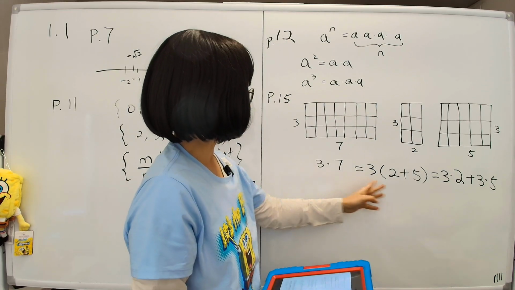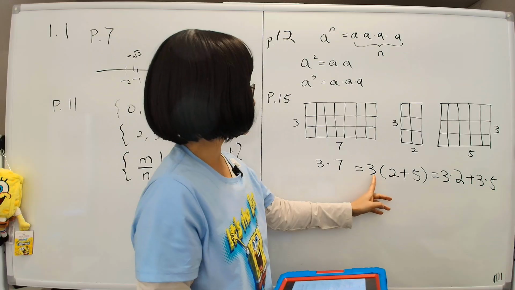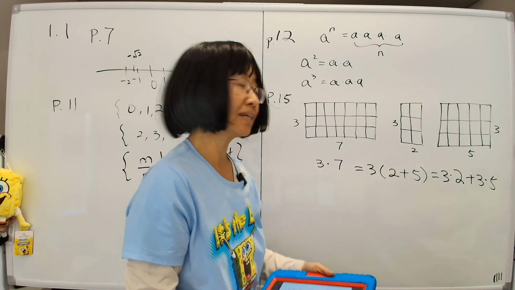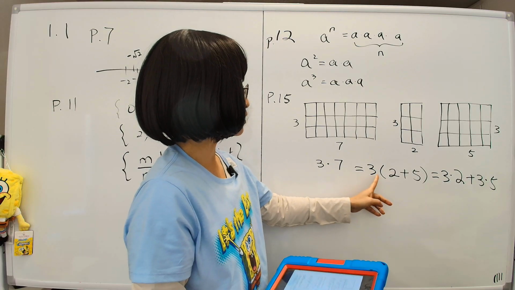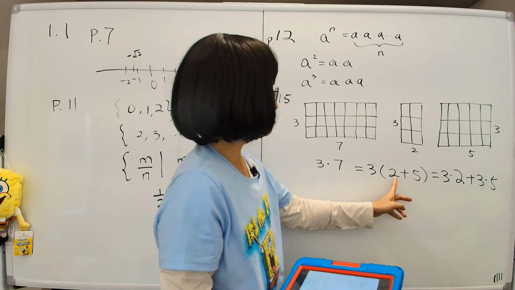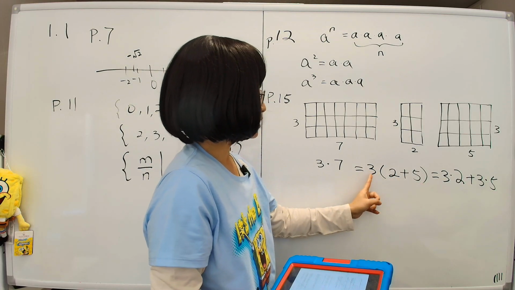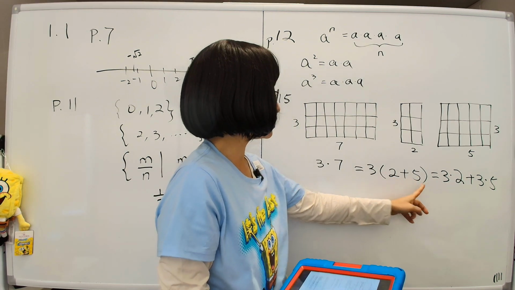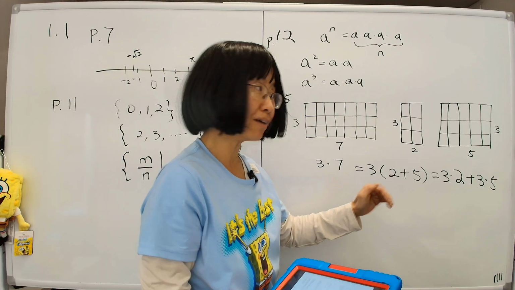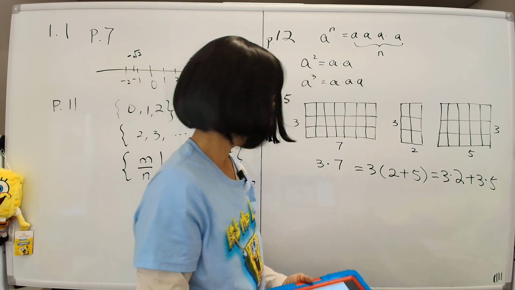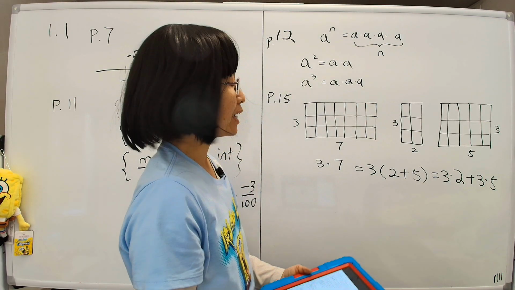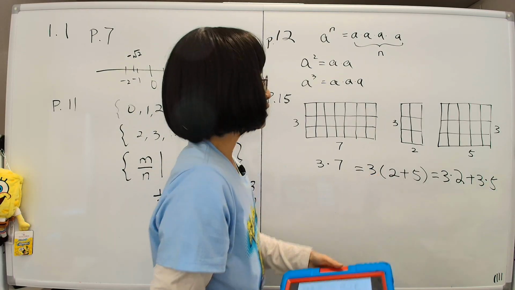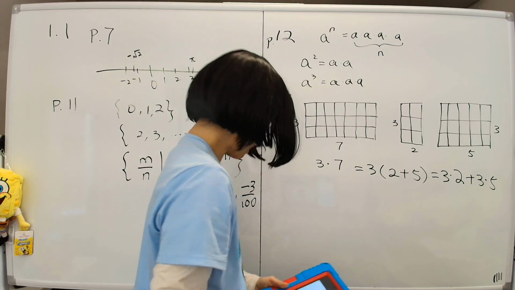So when you multiply this kind of thing, you take the number outside and multiply it by each number on the inside. It's kind of like there are 2 groups, okay? You have a group here and a group here. This guy will shake hands with every guy in the group. The group members don't shake hands among themselves. They only shake hands with the other group. Now this is also true if 3 is in parentheses here, but I guess we are not going to talk about that right now.